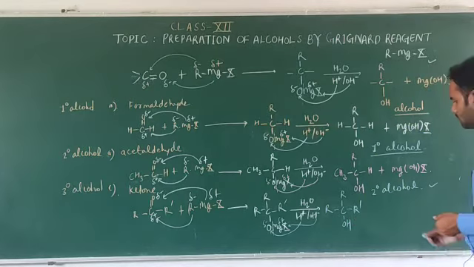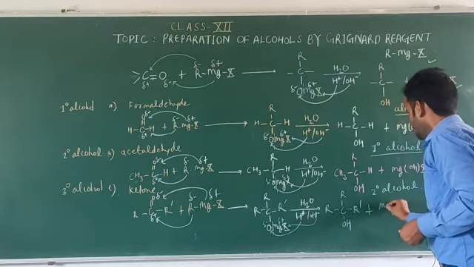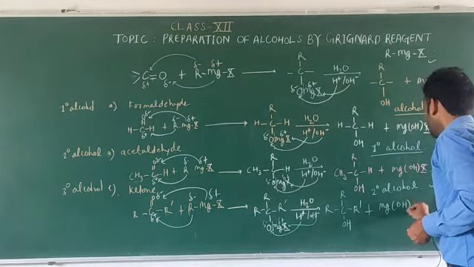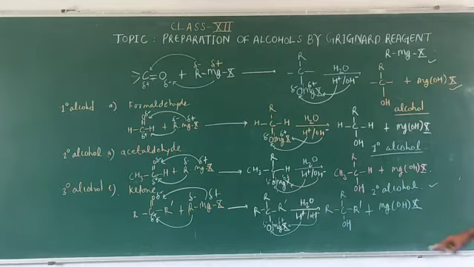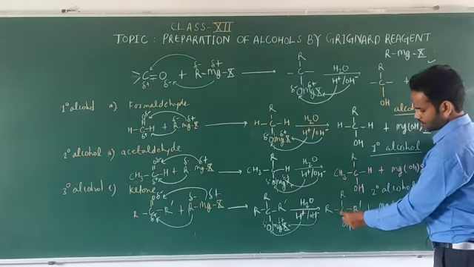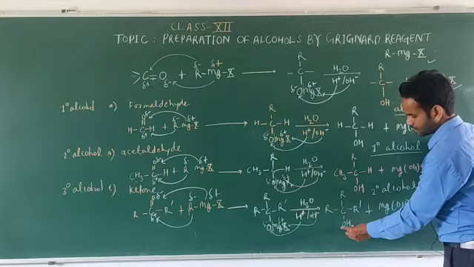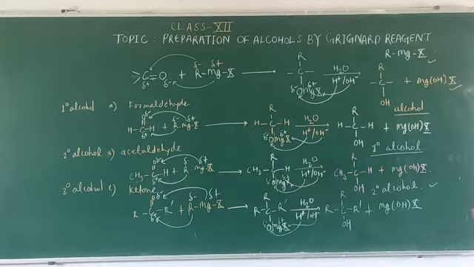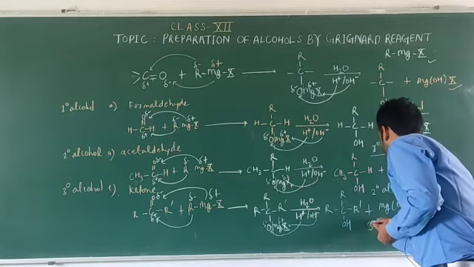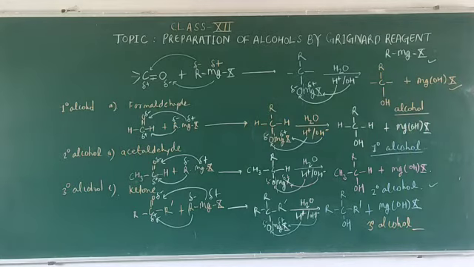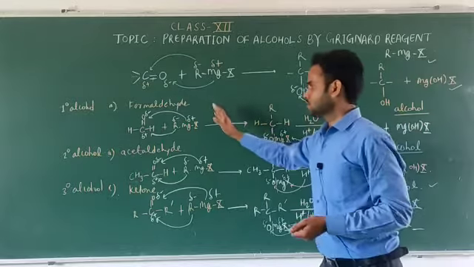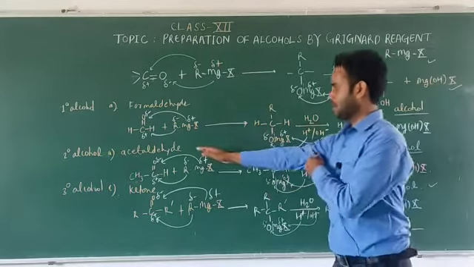This is alcohol, plus MgOHX. So because this central carbon atom is attached with the 3 carbon atoms and with the hydroxyl group OH, this will be a 3-degree alcohol. So we can say that to get 1-degree alcohol we use formaldehyde, to get 2-degree alcohol we use acetaldehyde,